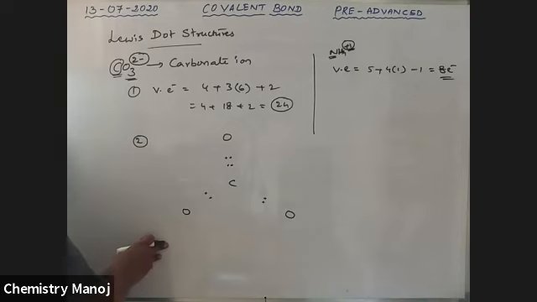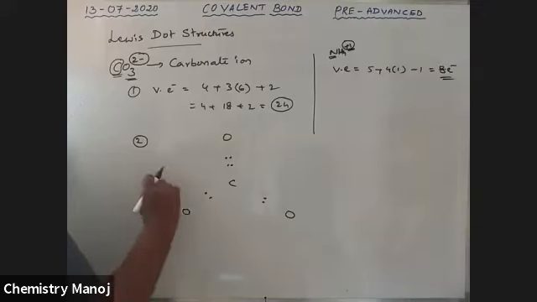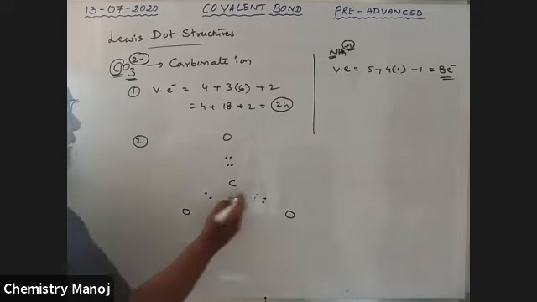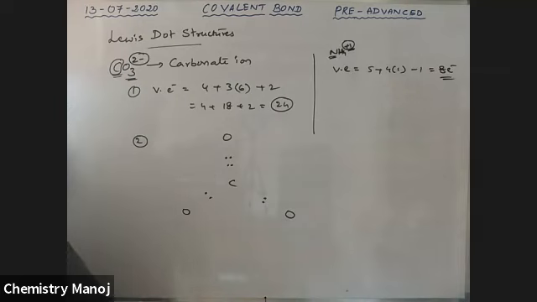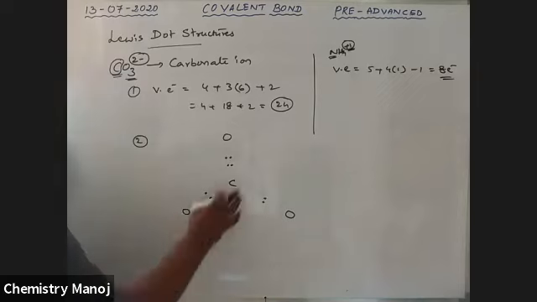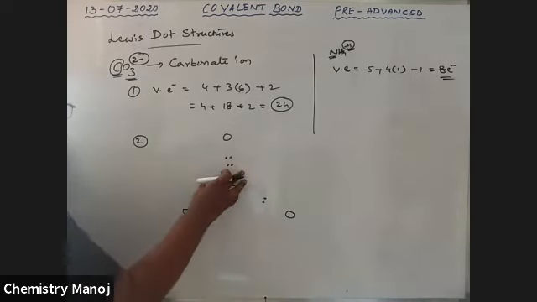That's enough, 1 more electron pair. That means carbon has 4, 2, 2, total 8. No bond pair is further added. If 1 more bond pair is added, carbon gets 10 electrons, which is not accepted. Only 8 electrons are accepted. Out of the total 24, only 8 are completed so far.